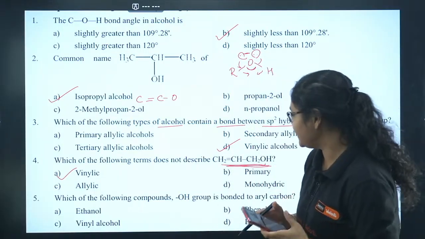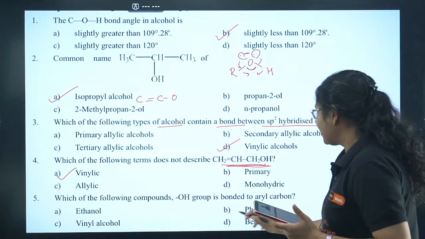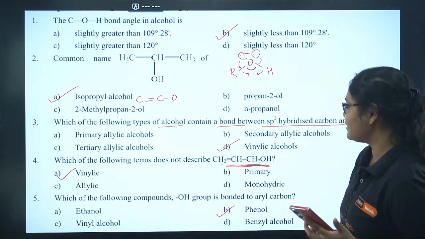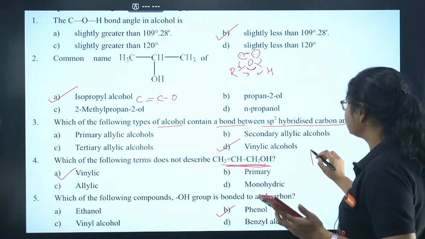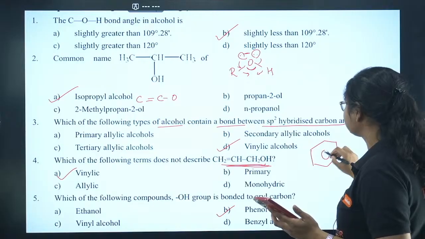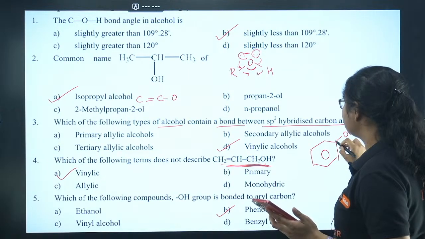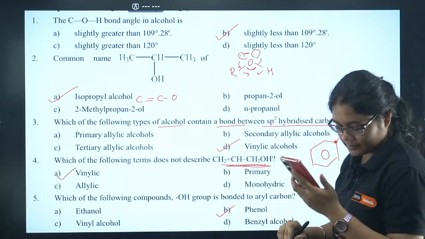Okay, 5B, bonded to aryl carbon, yes. Phenol is the one where we have an aryl carbon, because the structure of phenol is this one. Oxygen is bonded to one aryl carbon.